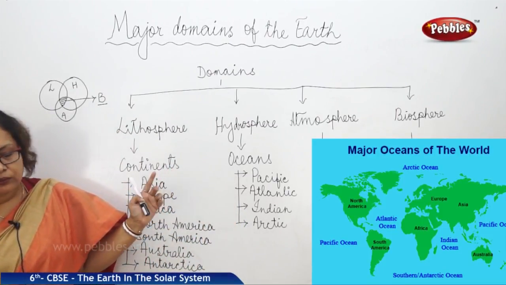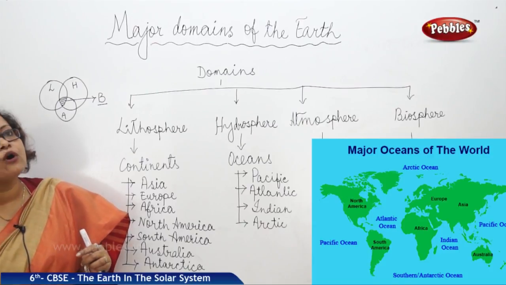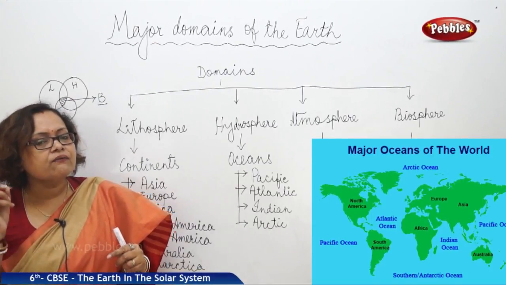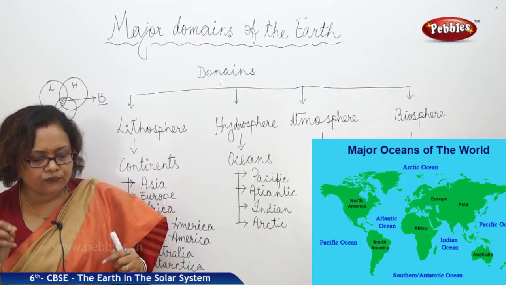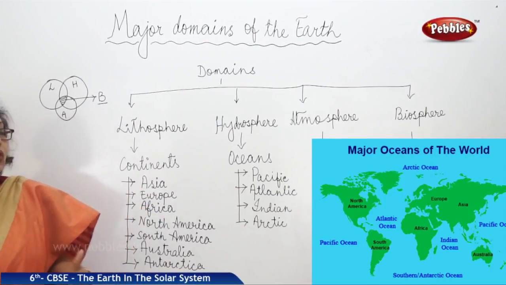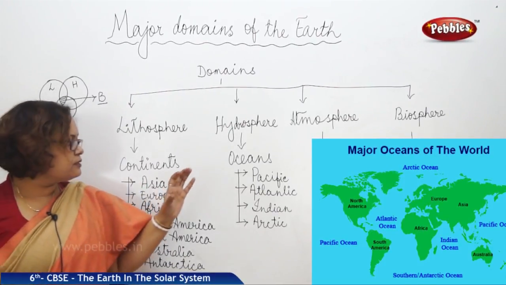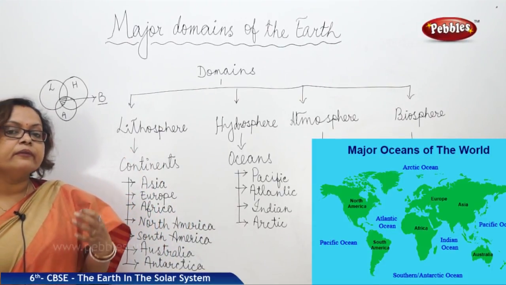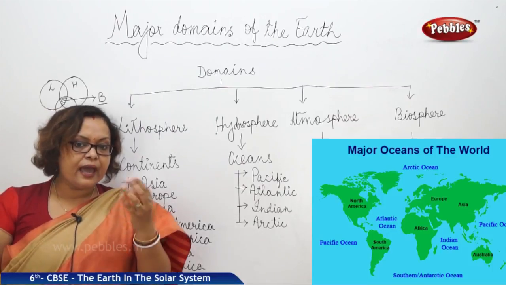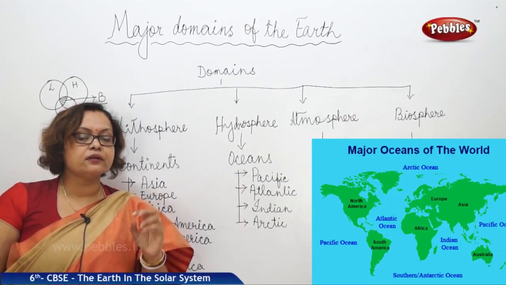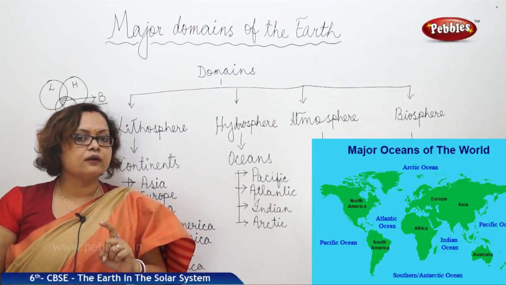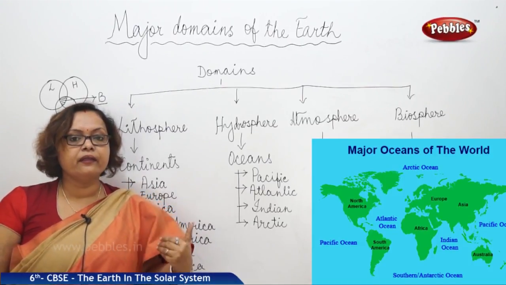The rest of the water, though we have it in the form of rivers, ponds and lakes, is a very small percentage. Though it is a watery planet, a blue planet, the water we can use is very little. Only 1 or 2% of the water we can use for our daily use.